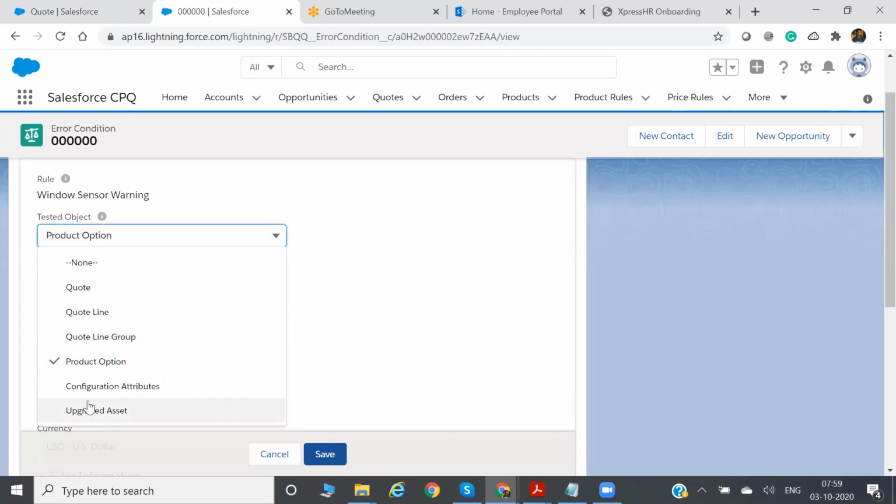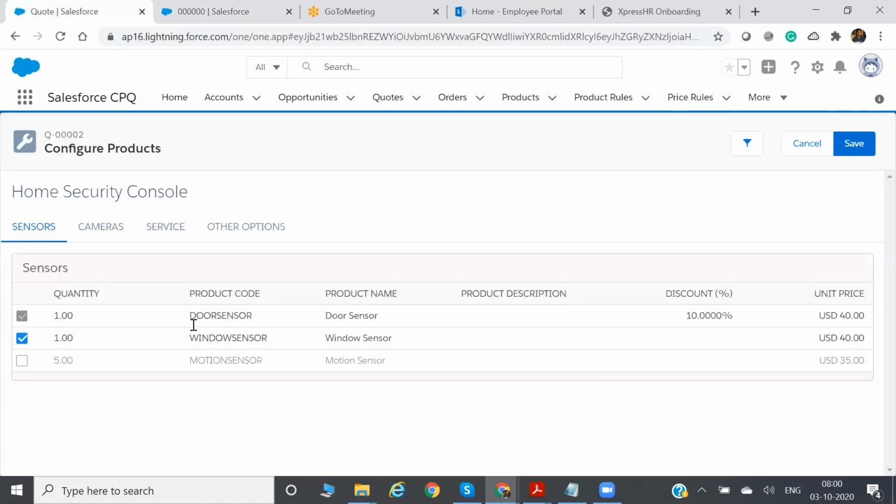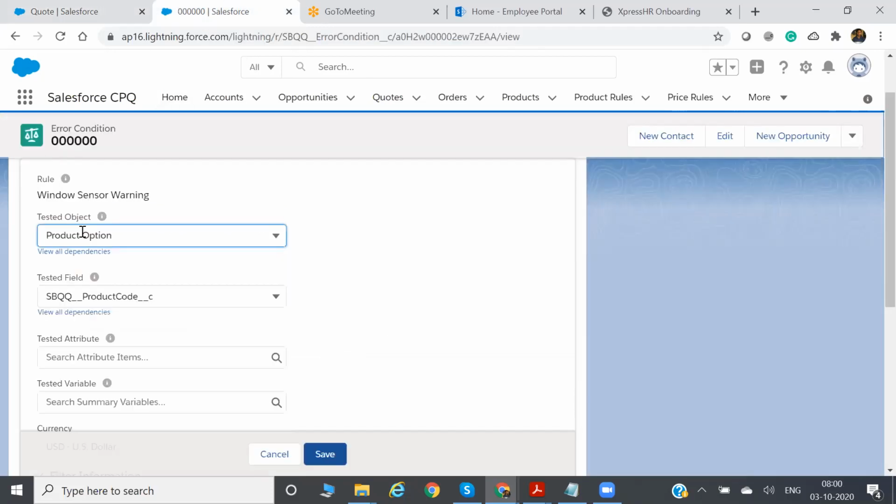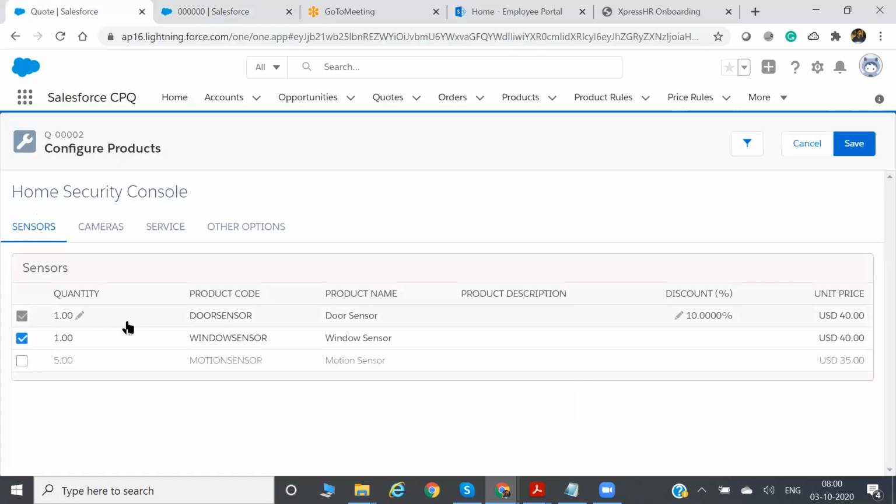I will come to configuration attribute later. But you remember now, product option you have selected, because your Windows sensor here is a product option. In this tested object, when the rule is fired, it will check first whether I should fire on the feature or on the product option.